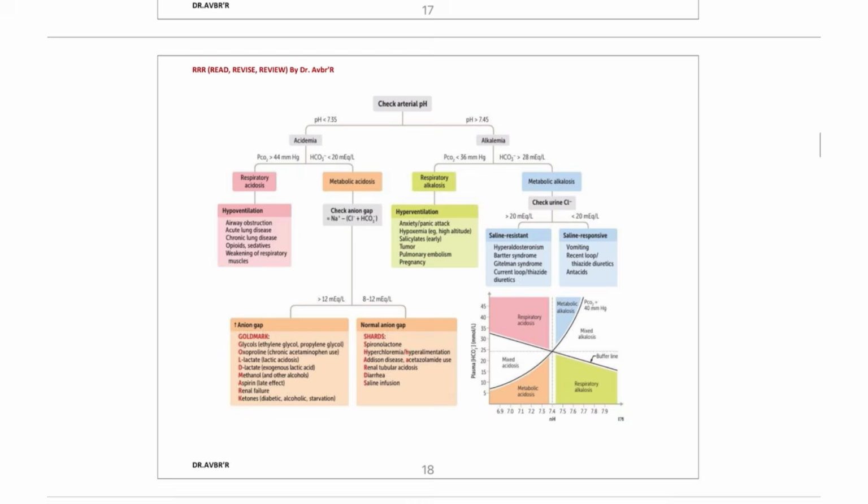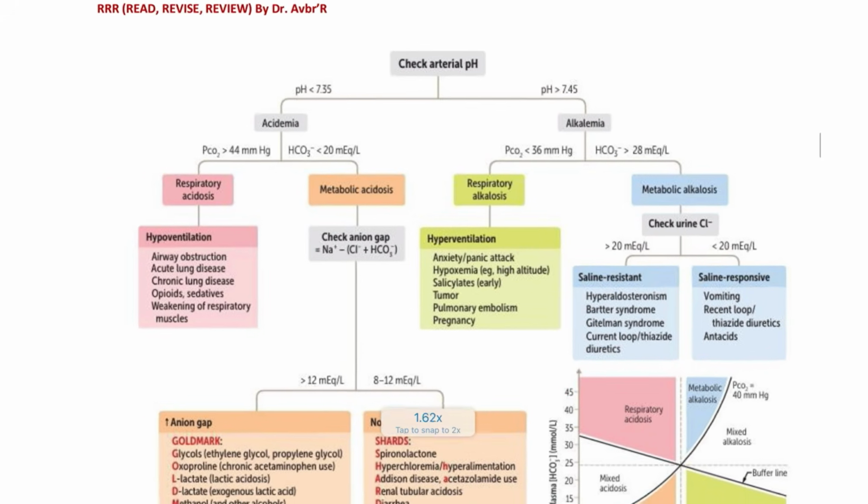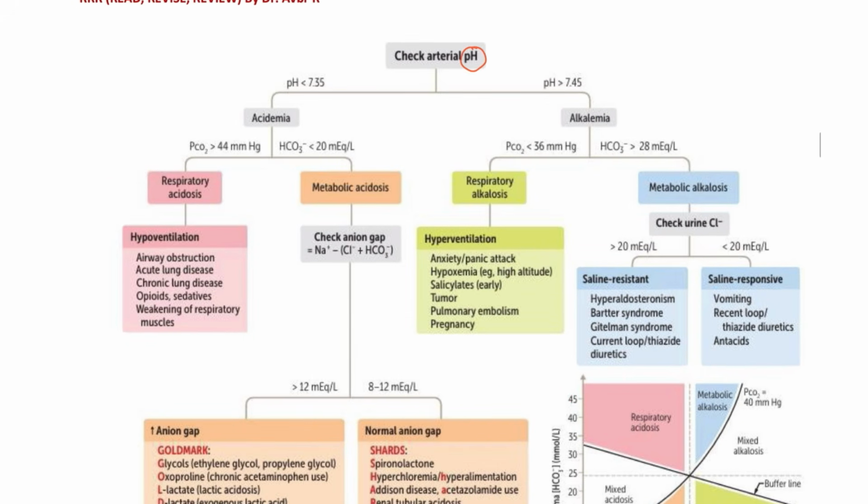And next, moving on to the different features and how you are going to check. First, check the pH. If the pH is less than 7.3, it could be acidic: respiratory acidosis or metabolic acidosis. What are the examples? Airway obstruction, chronic lung disease, weakening of the respiratory muscles, opioids and sedatives cause respiratory acidosis.